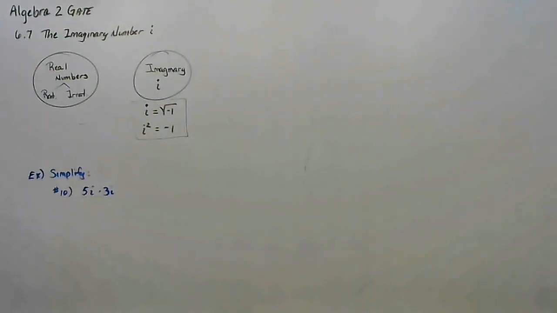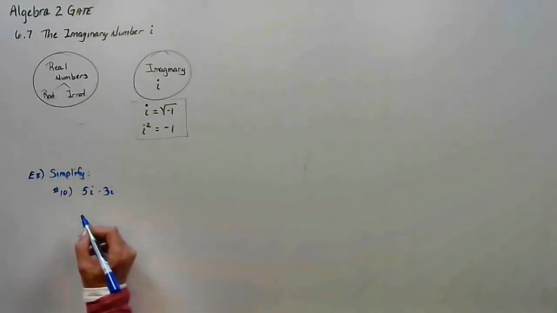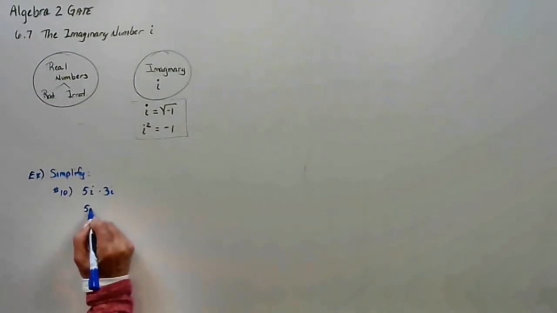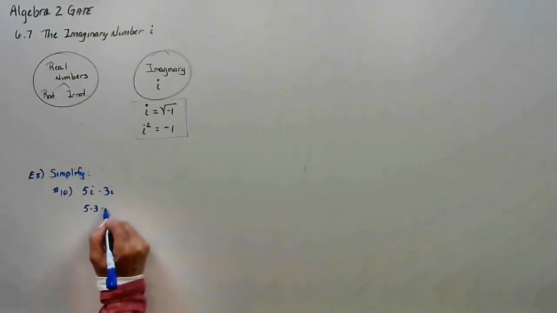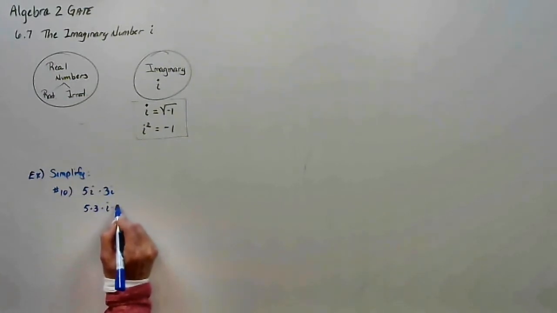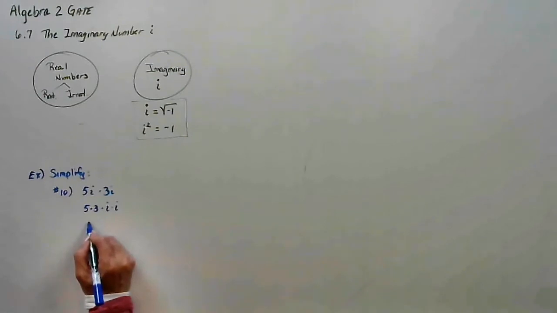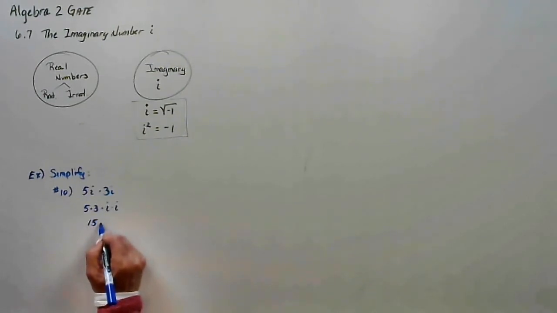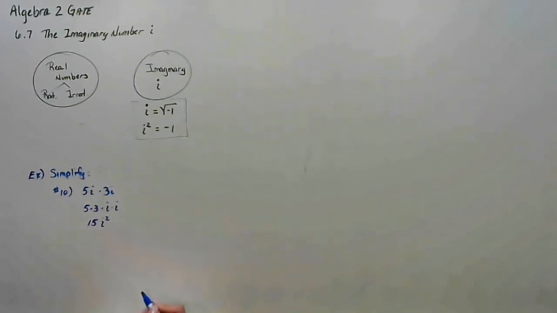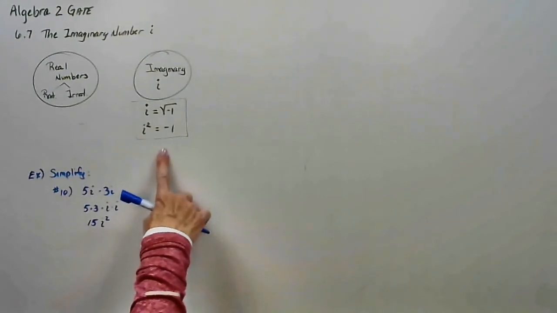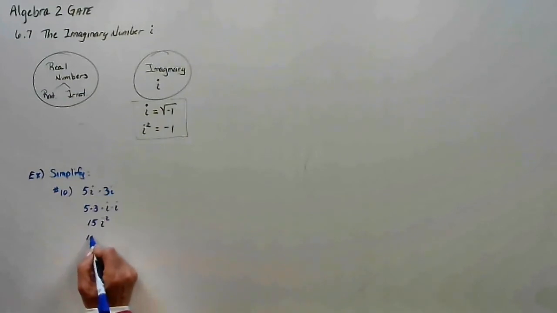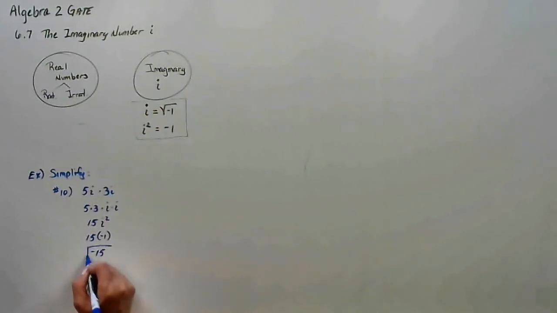Well, again, it's multiplication, so it's commutative and it's associative. So I could commute them and put the 5 times 3 next to each other, and then the i times i next to each other. 5 times 3 is 15. i times i is i squared. But we know anytime you see i squared, you can replace it with -1. Okay?